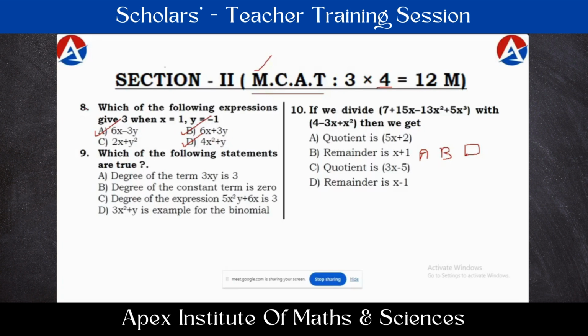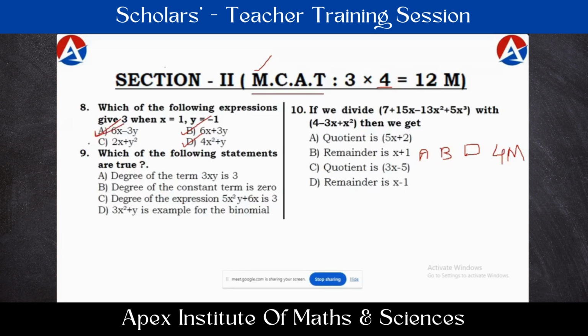As I told you, for this 8th question, suppose the correct options are ABD. If they bubble ABD in the OMR sheet, that is considered as a correct answer, and that student will be awarded 4 marks for that question. But we may not expect this from all the students. Being a school and small children, all the students may not attempt all the correct options. Suppose you consider a 6th class student: if they read the question and read the first option as the right answer, they will bubble this option in the OMR sheet.